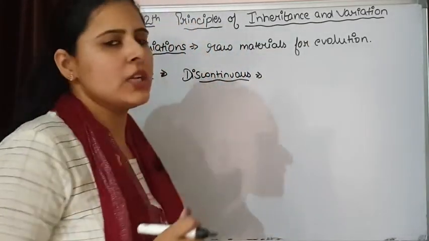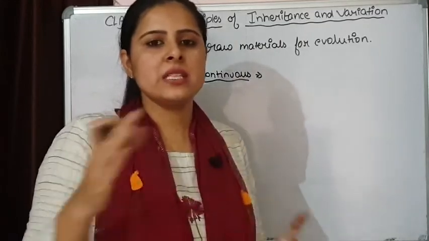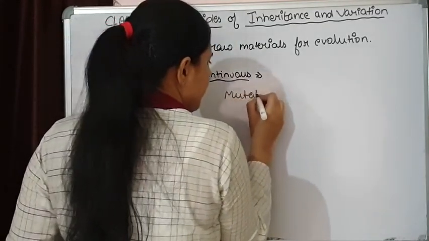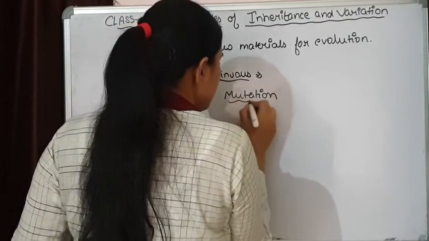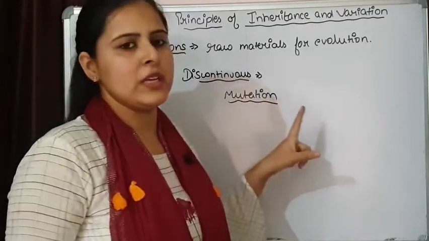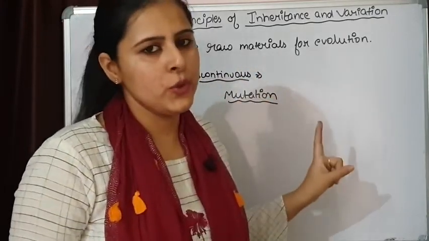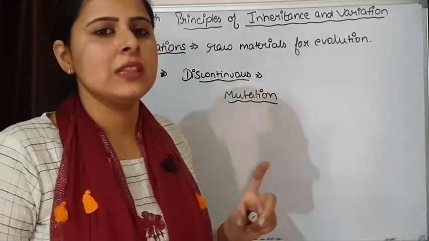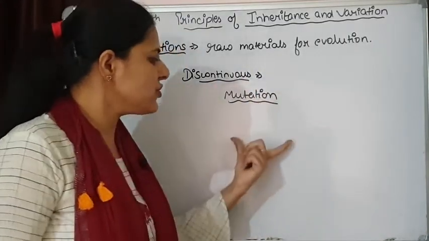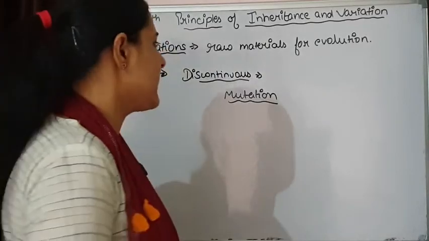And this discontinuous variation, this drastic change, is coming from mutation. A bit later we are going to discuss mutation. So discontinuous variation is coming because of mutation, a drastic change that is different from both of the parents. There is no range of phenotypes visible over here.